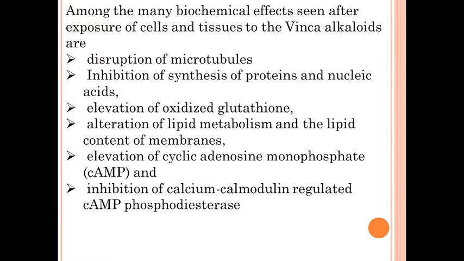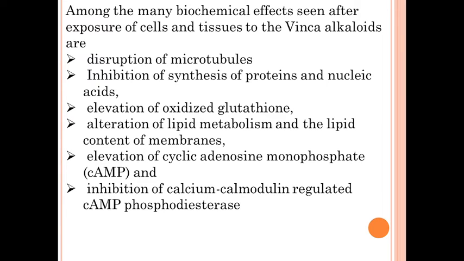Next one is inhibition of calcium calmodulin regulated cAMP phosphodiesterase. If it gets inhibited, it will suppress the lipopolysaccharide induced gene expression of pro-inflammatory cytokines.